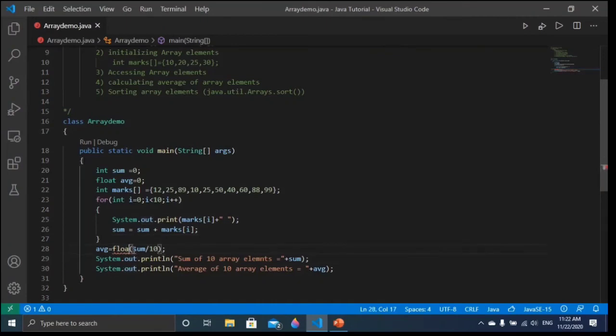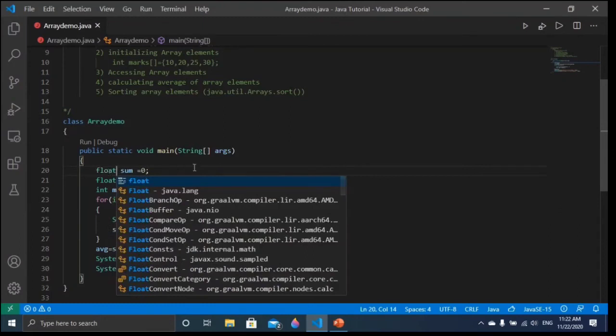Oh, just a minute, friends, don't worry. Let me write here float. Actually if I take sum as float here, I think there will be no problem.